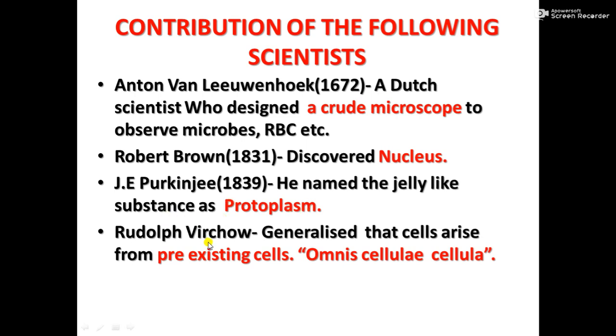Then Rudolf Virchow, as we have seen, generalized that cells arise from pre-existing cells, omnis cellula e cellula in his language, which means that cells arise from pre-existing cells. That is, already existing cells give rise to new cells. You know that cell division takes place and daughter cells are formed by cell division. All this we have learned.